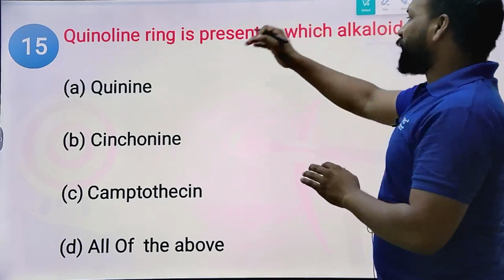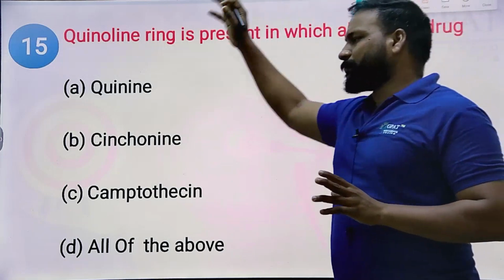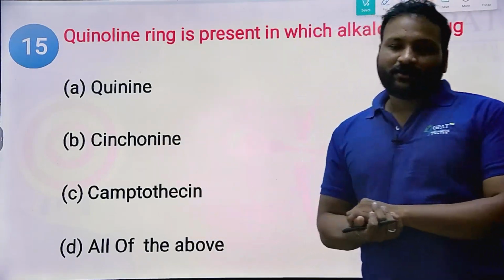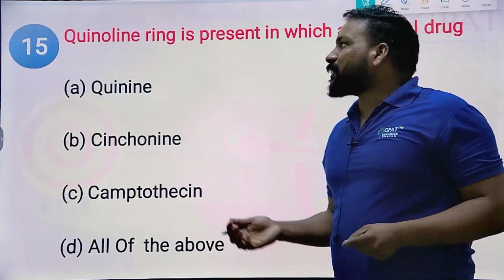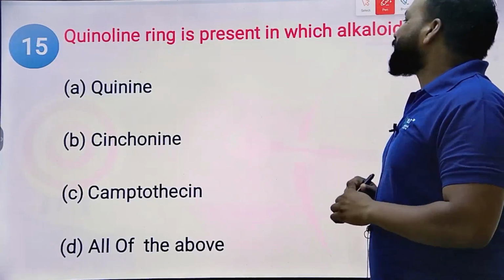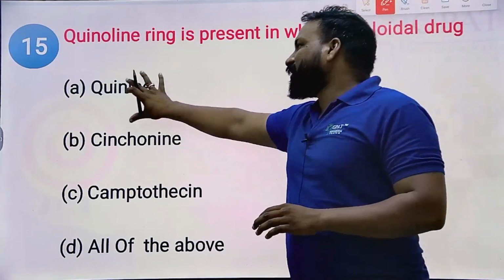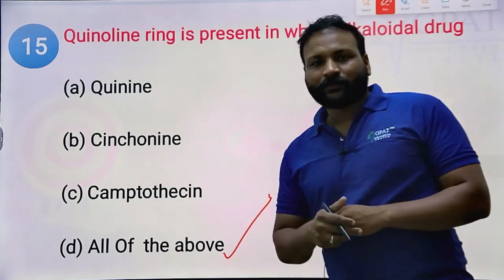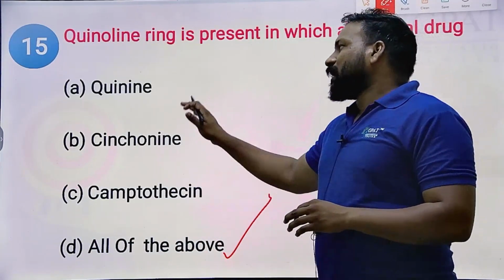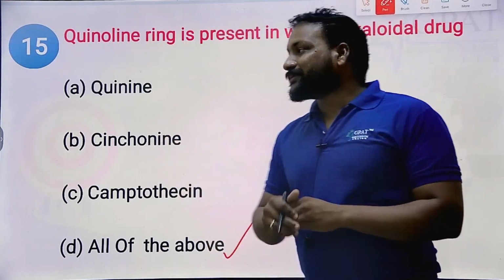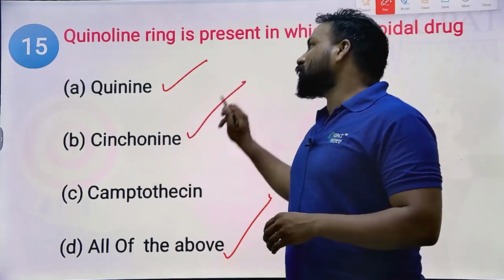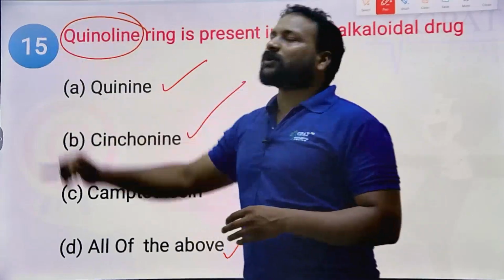Now the question is, quinoline ring is present in which of the alkaloids below? Quinine, cinchonine, camptothecin. Maybe it might be confusing, but you can simply cross-check two options. If you have an option called all of the above, and you know that the first two options are also right, for example, quinine and cinchonine also belong to the quinoline alkaloids.